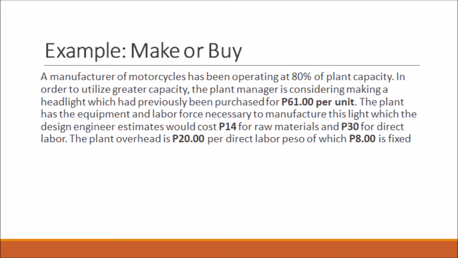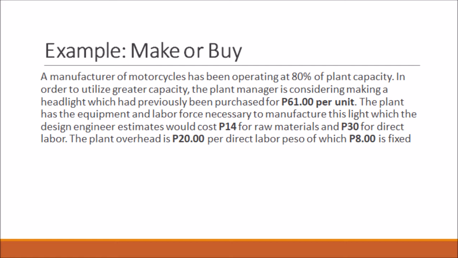Now in answering this problem, we have to identify the cost to make and the cost to buy. Before we show you the answer, let's identify first the cost to make and cost to buy. It was already in bold letters and numbers, the amount stated in the problem. And let's first identify the cost to buy. The plant manager is considering making a headlight which had previously been purchased for 61 pesos. So the 61 pesos is the cost to buy.